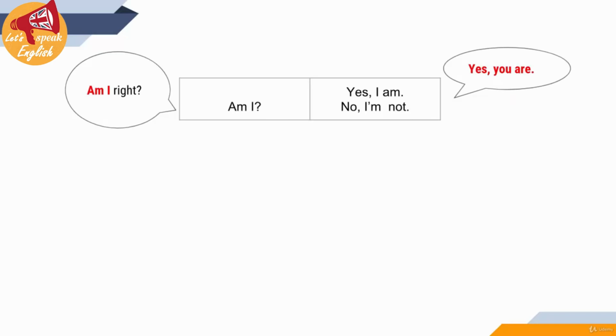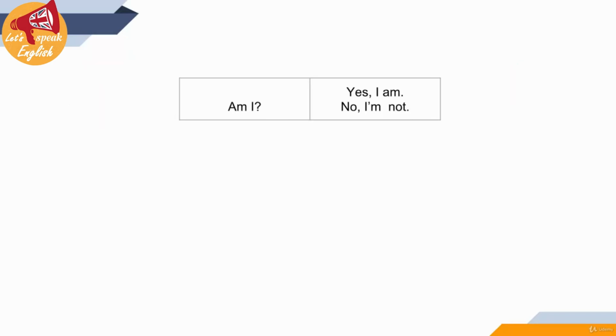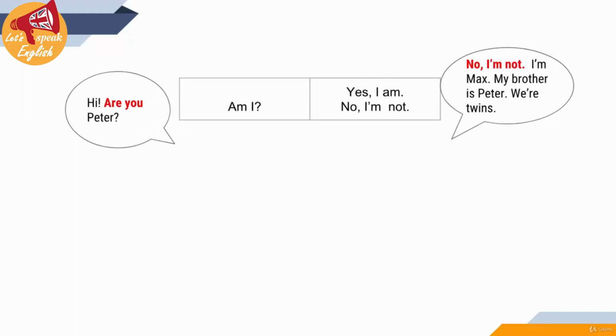A quick revision of everything. So, am I? Yes, I am. No, I'm not. Are you? Yes, I am. No, I'm not. Or no, you aren't. Here it depends on the context.